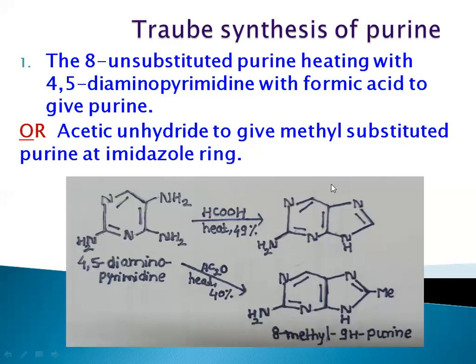Okay, so we will get 2 different products with 2 different reagents. If our reagent is formic acid, then we will get one product, and if it is acetic anhydride, we will get the methyl substituted product.